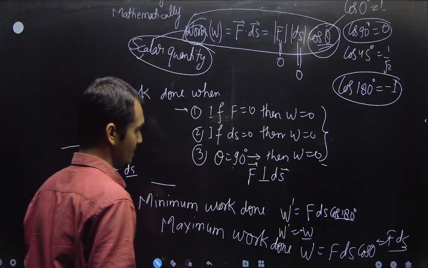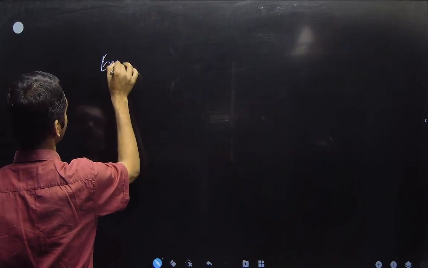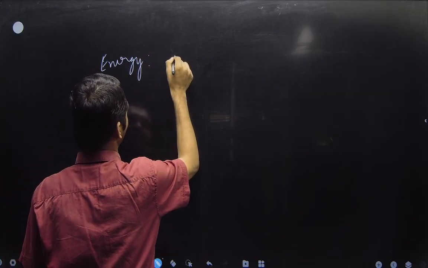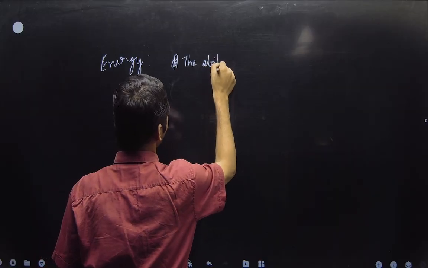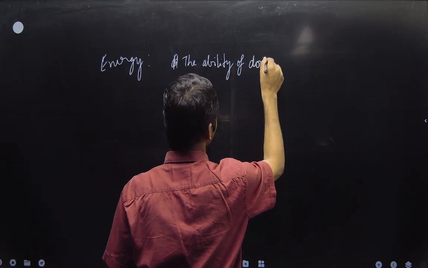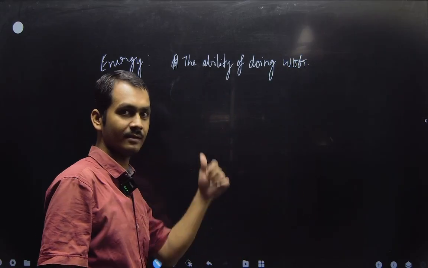Let's look at the relation with energy. What is energy? Energy is defined as the ability of doing work. And how will we measure it?